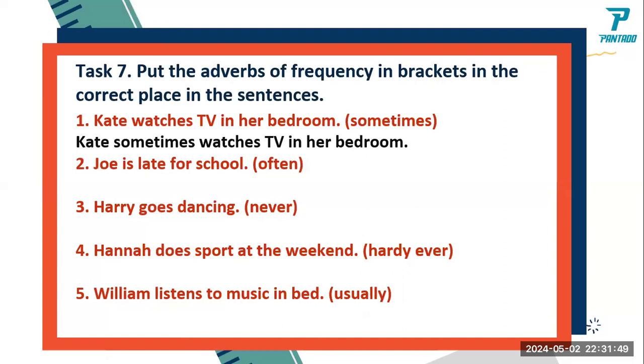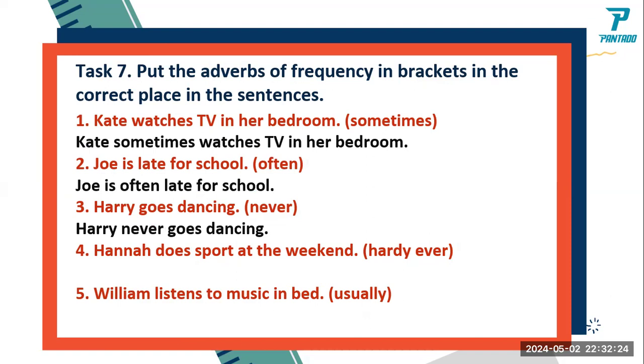Okay, this is the last activity, Caroline. So after number 2. Joe is often late for school. Okay, you can see that the adverb of frequency comes after the be verb, the is. This one, number 3. Harry never goes dancing. Okay, the same. Harry never goes dancing.